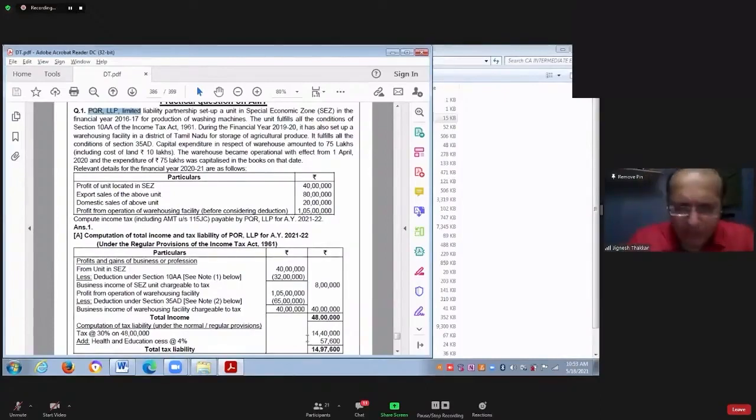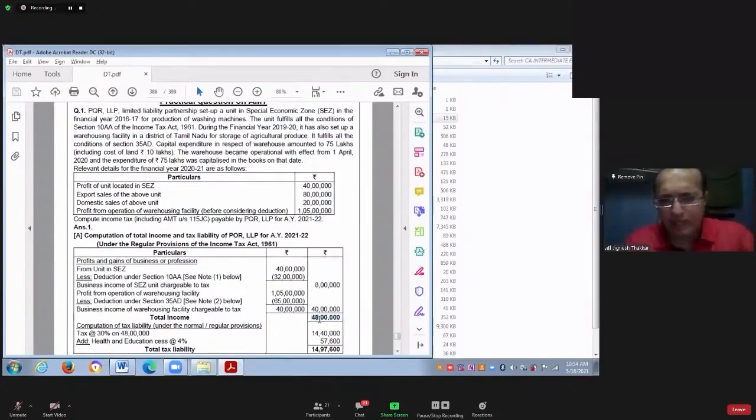Can you tell me what is the starting point of calculation of adjusted total income? Starting point is total income as per normal provision. What is total income as per normal provision? 48 lakhs. Not regular income tax. Starting point is not the tax liability. Starting point is income. That is 48 lakhs.